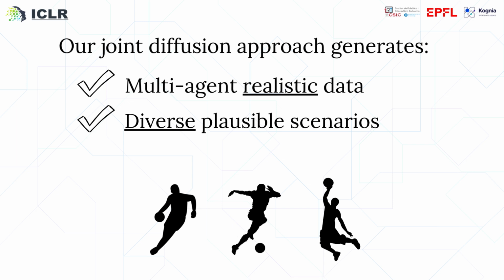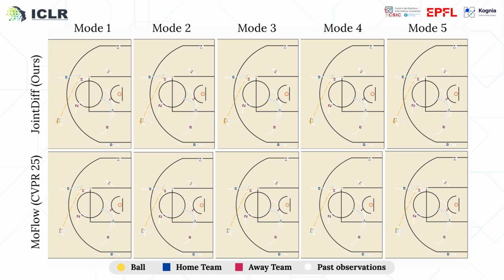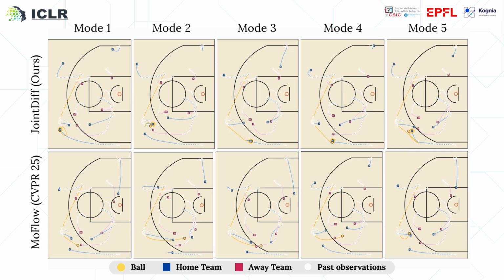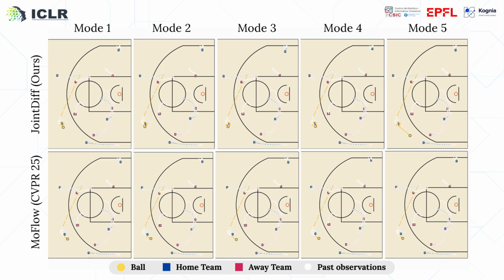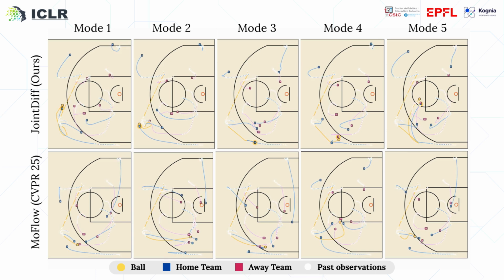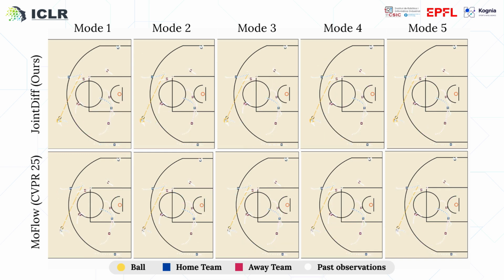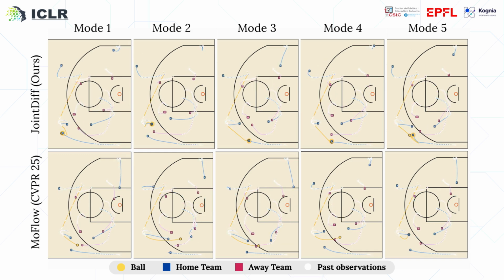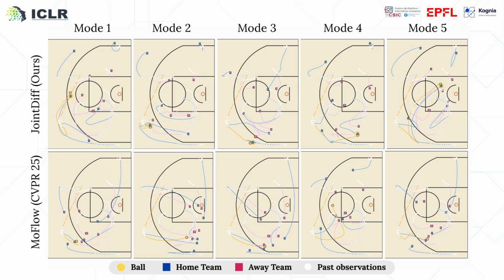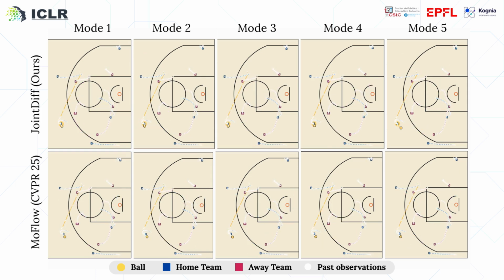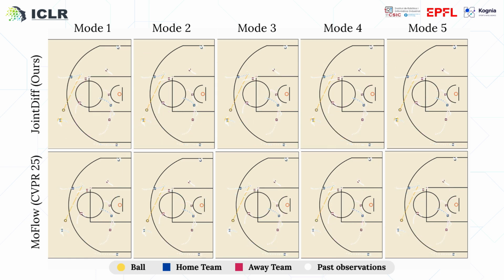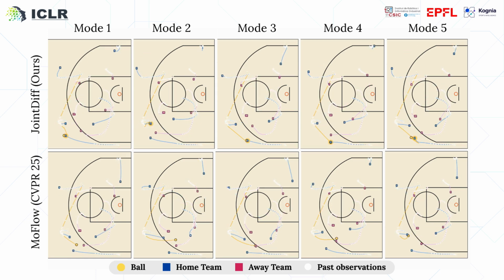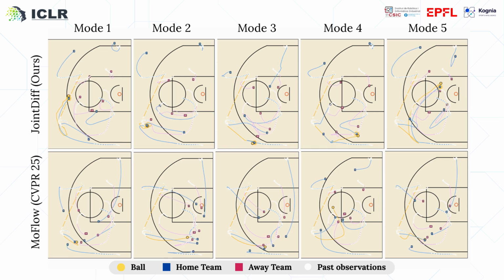Second, it generates diverse plausible scenarios. Here we show 5 independently sampled modes on the same NBA scene. The top row is JointDiff, the bottom row is MoFlow. Our model produces genuinely diverse and realistic futures. Each mode captures different player interactions and ball trajectories. MoFlow, in contrast, achieves diversity by partitioning the court into zones. Each mode covers a different region, rather than generating tactically varied plays within the same area.